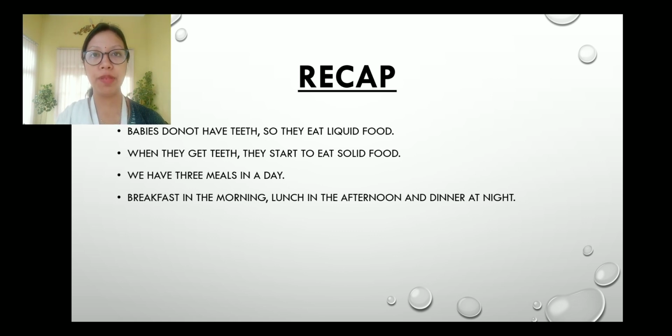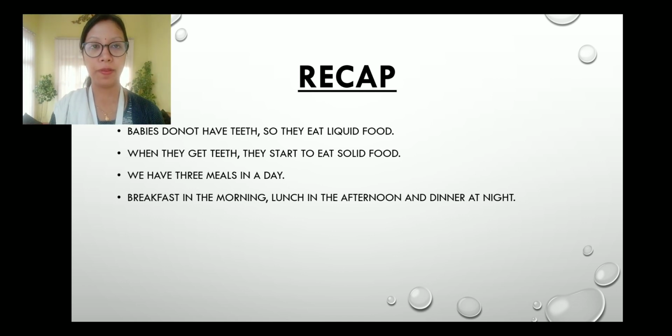Then we have 3 meals in a day. Now, remember, 3 meals in a day: breakfast in the morning, lunch in the afternoon, and dinner at night. So these are the 3 main meals of our day.